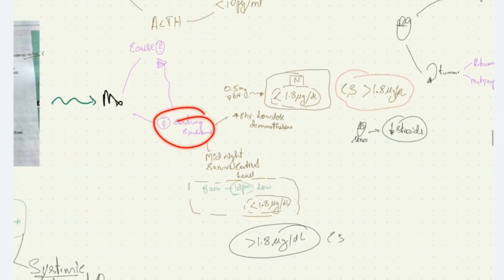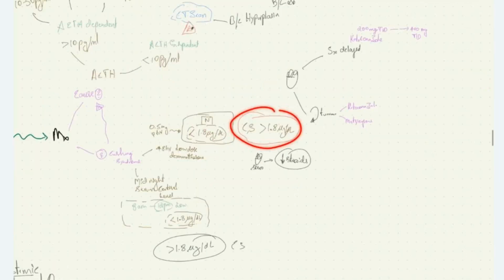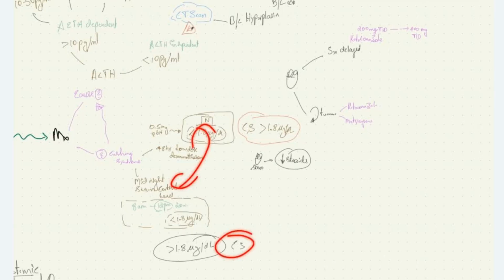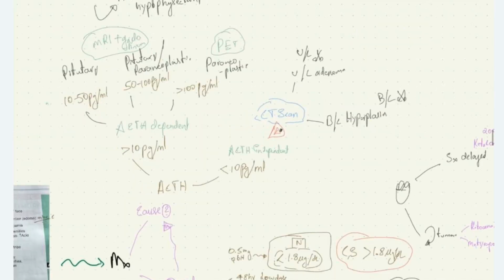syndrome or not by 48-hour low dose dexamethasone test and midnight serum cortisol test. If the values are more than 1.8 microgram per dl in both these, it suggests Cushing syndrome. Then we'll go on to find the cause of Cushing syndrome by ACTH estimation, plasma ACTH estimation. If it is less than 10 picogram per ml, it is most commonly ACTH independent, that is adrenal adenoma or adrenal carcinoma. We'll do CT scan and we'll do unilateral or bilateral adrenalectomy based on the cause.